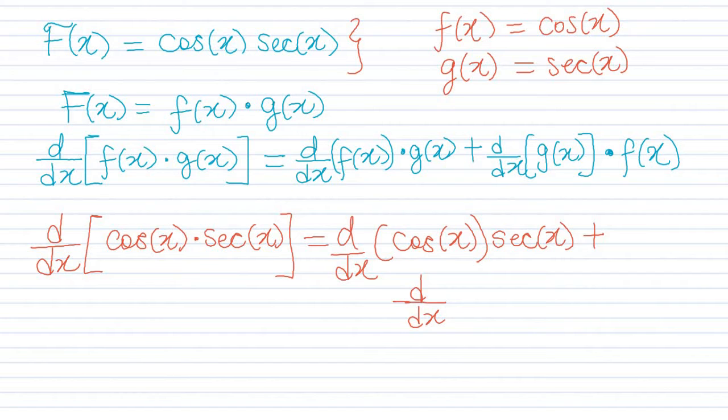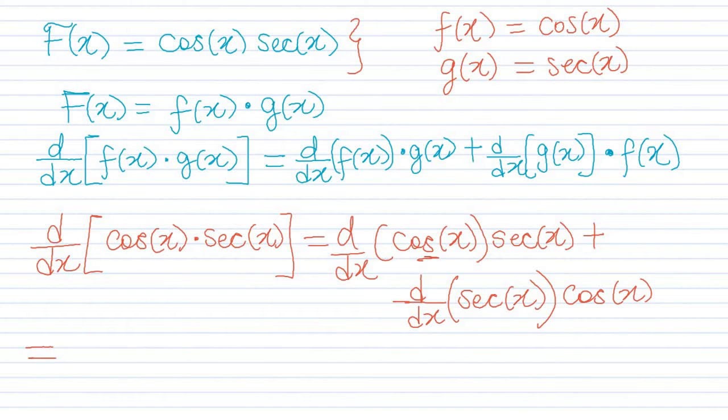So basically, we would write that f of x is this and g of x is this. That's how we are able to say the derivative of f of x, being cosine x, which is what we have here, multiplied by the second sub-function, which is g of x, and g of x is secant x. So then we have plus the derivative of the second sub-function, which would have to be secant x, multiplied by the first sub-function f of x, which is here cosine x. And so this is what we have so far.